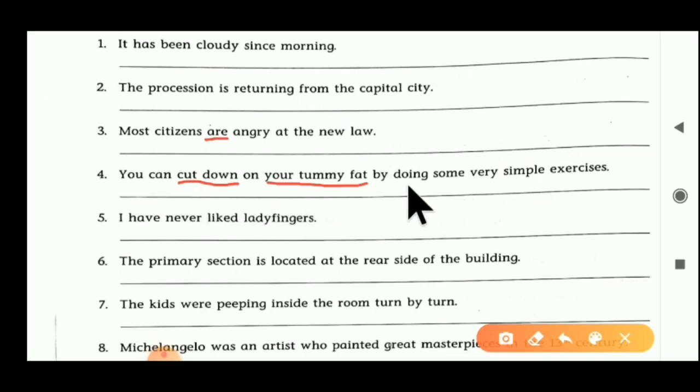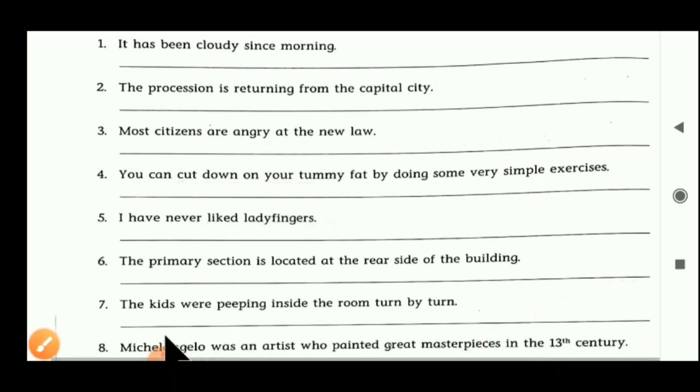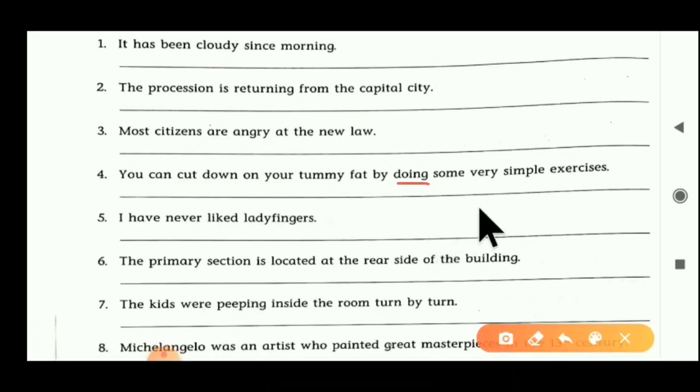Now the second verb is also given here: 'doing'. Doing is a verb here. We have to ask that question once again. If we get an answer, then it becomes a transitive verb. So what can you do? Here we get an answer: very simple exercises.